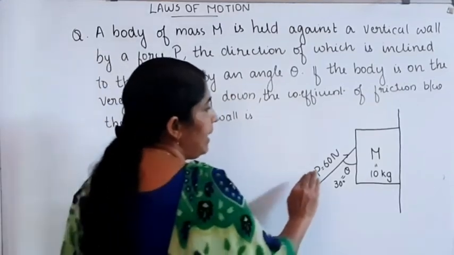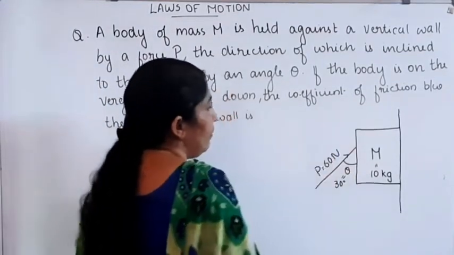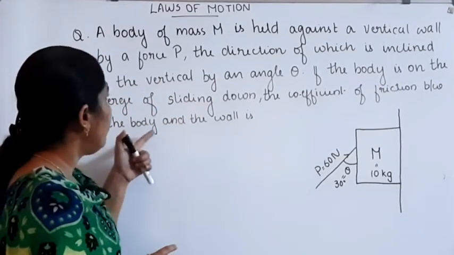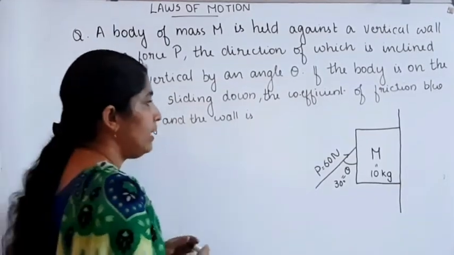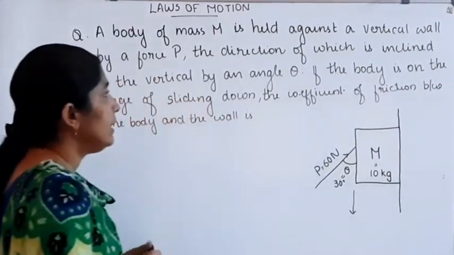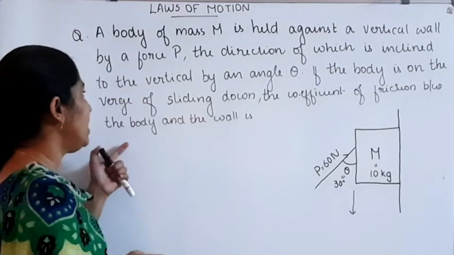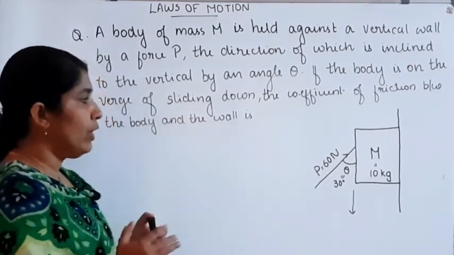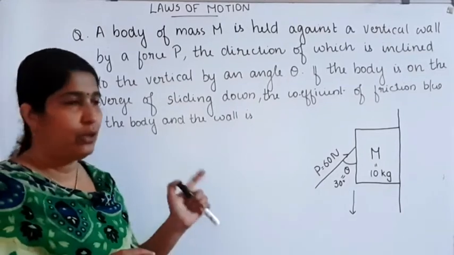The force is applied at an angle theta with the vertical. If the body is on the verge of sliding down, the body will have the tendency to slide down. We want to find out the coefficient of friction between the body and the wall.